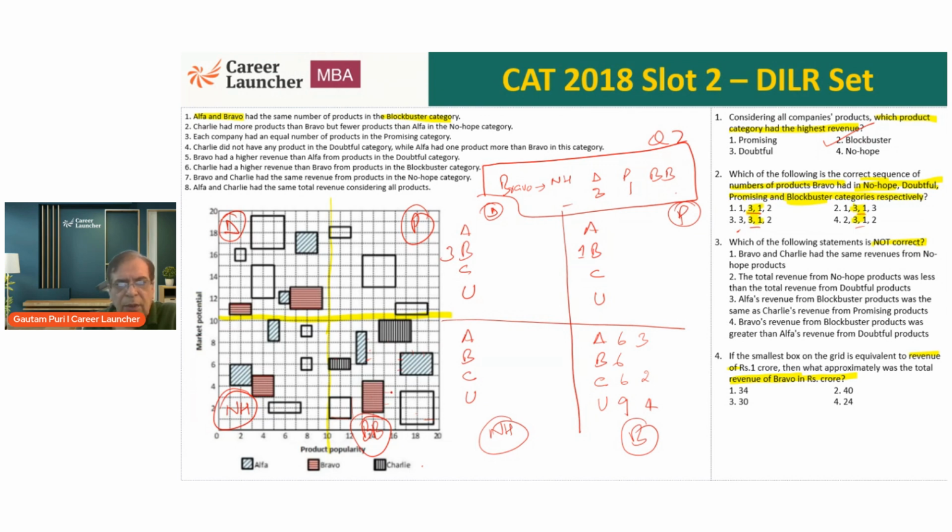Okay. Similarly, if I look at the top one, all 3 are known. How much is this? 9, 3 and 2. 9, 3 and 2. Okay. This is what we have. We have done promising also.